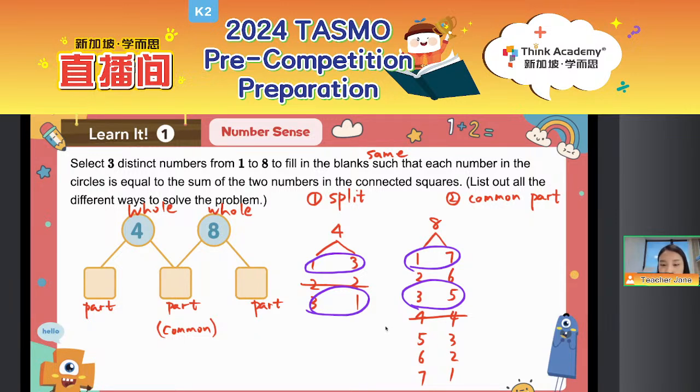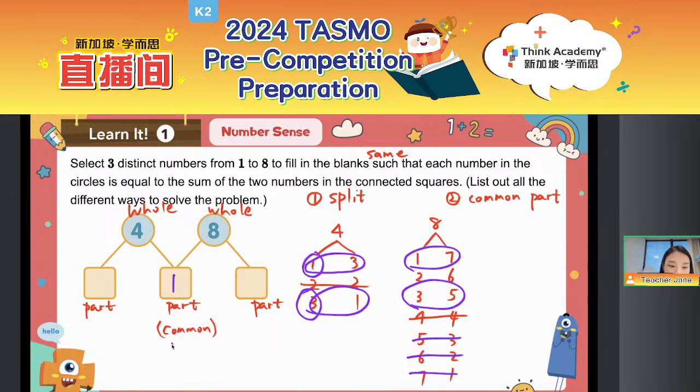Then how about 2? Do we have 2? Yes or no? No, don't have, right? Because we've already crossed out these 2. And then the 5, 6, 7, we also don't have. They are not the common part. So everyone, we already find their common part, right? That should be 1 and 3. So we just put them in the middle.